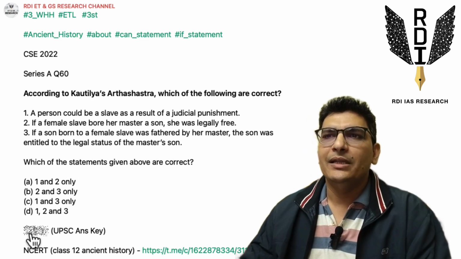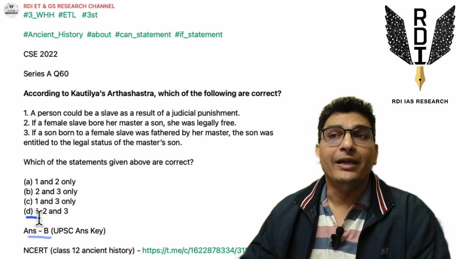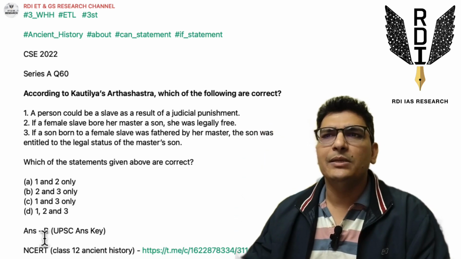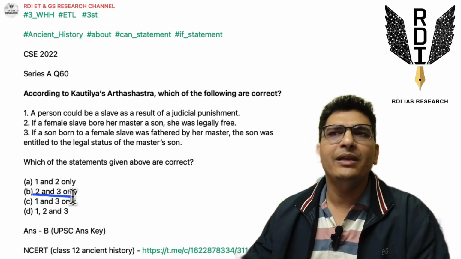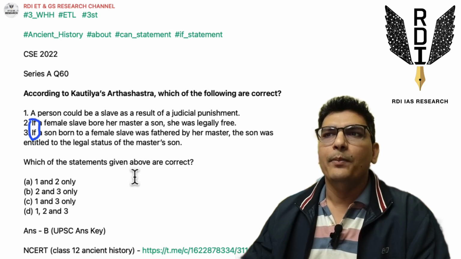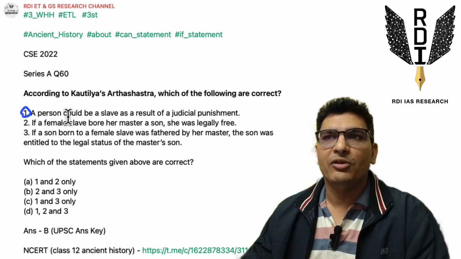If we look at the official answer, it was Bravo, right? It was not Delta. Now, this was the shock in this question. Why is it Bravo? Bravo means 2 and 3. For 2 and 3, we don't have any problem. These are if statements, so they should be true only. But why is the first statement wrong, right? It's a very soft statement, "could be" has been stated.